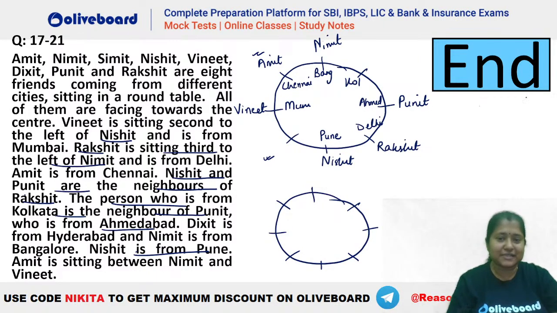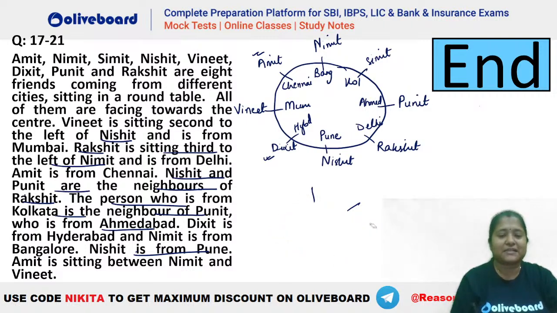Okay. So you can see here we have this kind of arrangement, and now we know Dikshit is from Hyderabad. So Dikshit Hyderabad will be here. Okay. Now who is the only person remaining? Kaun bacha hai? Seemit bacha hai. So Seemit will be here. Okay. This will be the arrangement that you will be getting here. Are we clear, everybody? Please let me know.